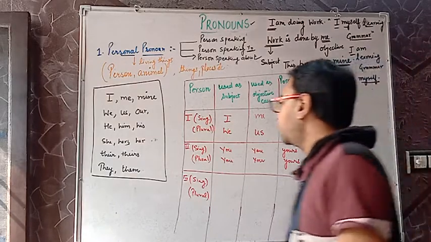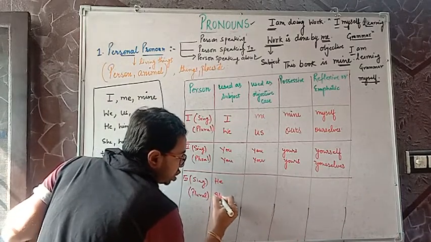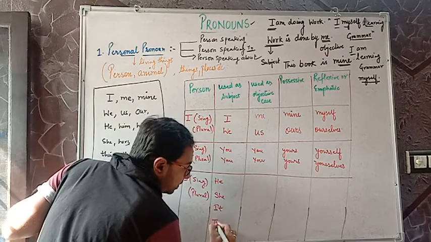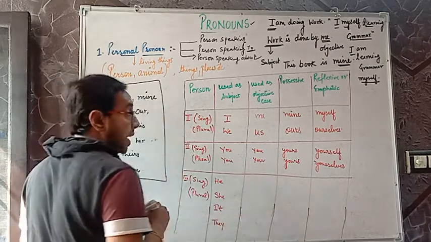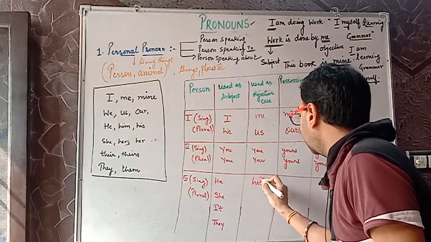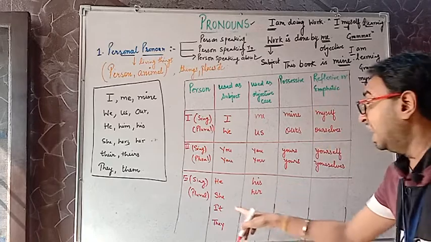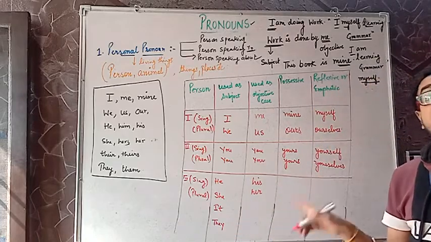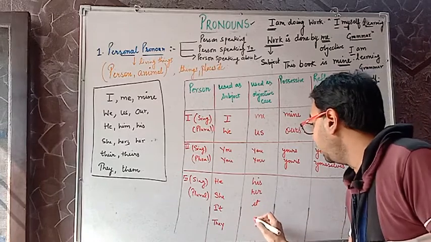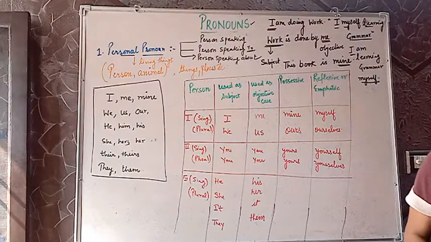So when we talk about third person, we have four pronouns: he, she, it, they. He, she, it, they. He, as the objective case, it will be him. She, as the objective case, it will be her. It, as the objective case, again, it will remain it only. And they will become them. Are we clear? They will become them.